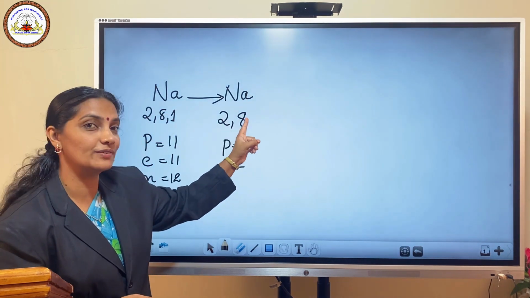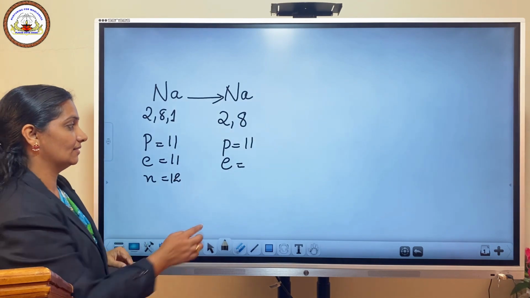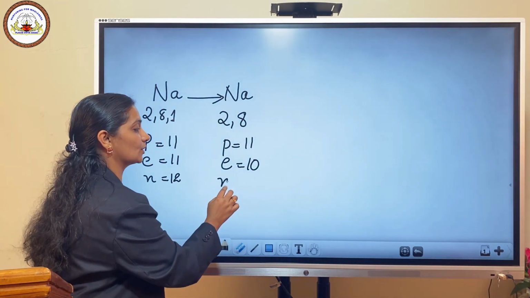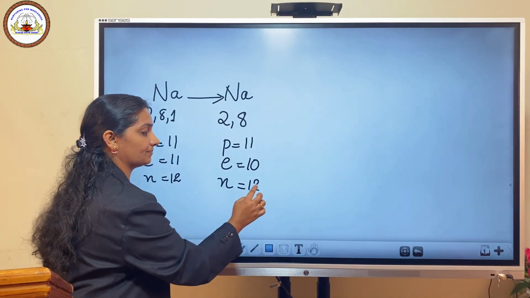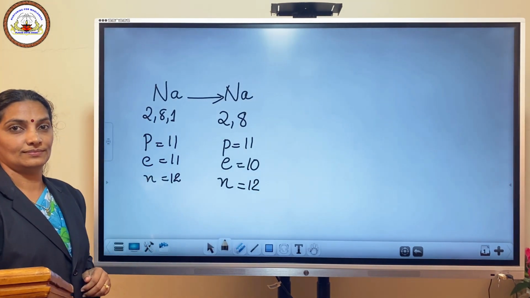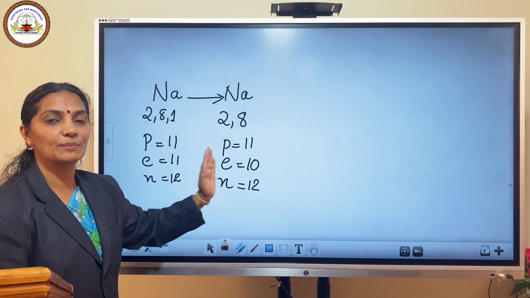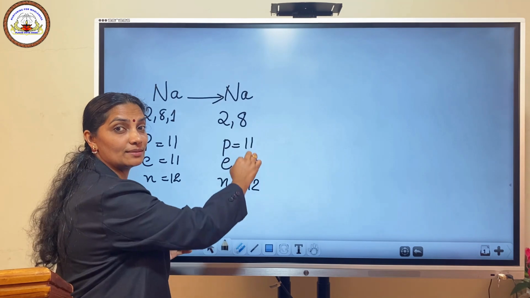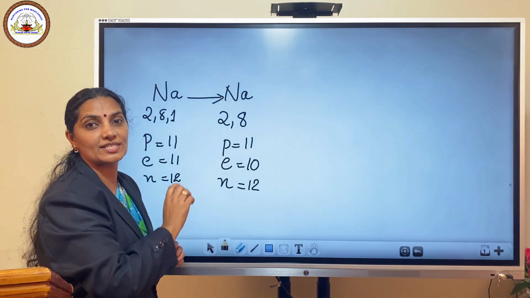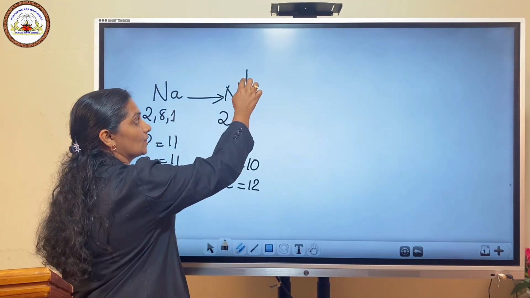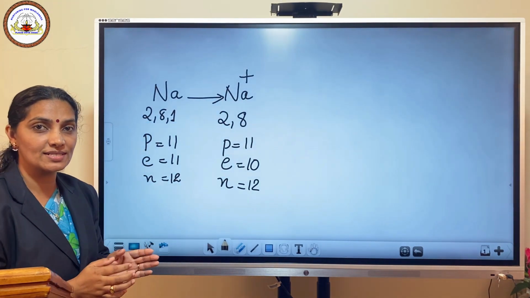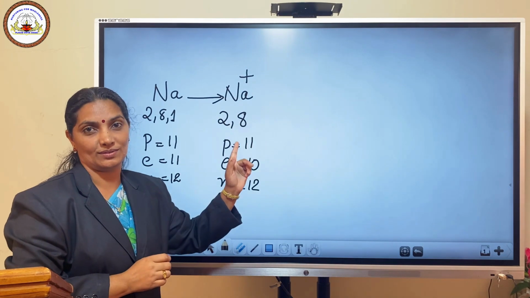Now the total number of electrons becomes 10, and neutrons remain the same, 12. Compare these two. Here, the sodium atom attains a positive charge. We can represent the newly formed species as Na+. Na+ is called sodium ion.